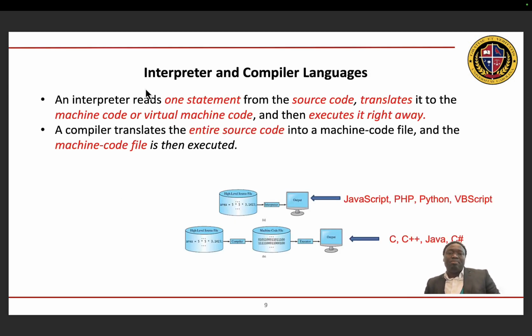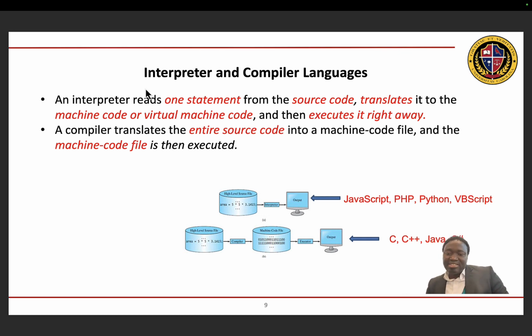What do we mean by saying they are interpreted and not compiled, or they are interpreter languages and not compiled languages? So in interpreter languages, the interpreter reads statement by statement the code you write, known as the source code, and then translates it into virtual machine code or machine code. And then that is executed right away. With compiled languages, the entire source code, that's the entire codes you write, are converted to a machine code file, and then the machine code file is executed.